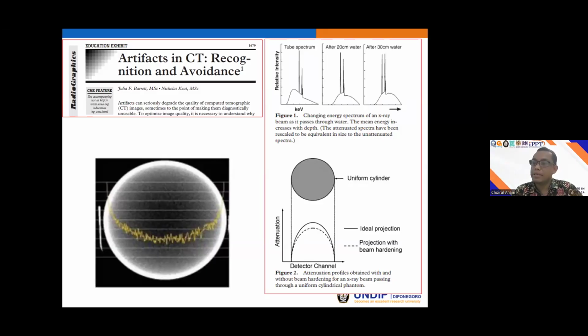So the beam reaching the center position may have more high energy compared to the energy in the peripheral location. So the absorption will be different in the center and the peripheral location. And this is the beam hardening artifact. This beam hardening artifact will cause the CT number uniformity to be out of the tolerance level.